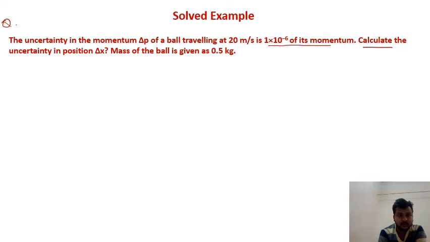Calculate the uncertainty in the position delta x, where the mass of the ball is 0.5 kg. First write down the values given here. The uncertainty of the momentum delta p is equal to 10 to the power minus 6 into p, where p is the momentum, p is equal to mv.